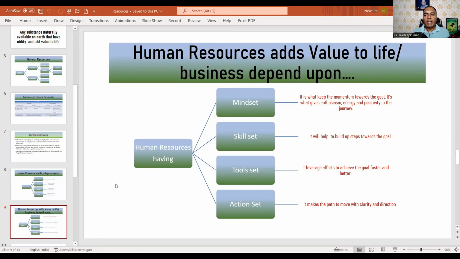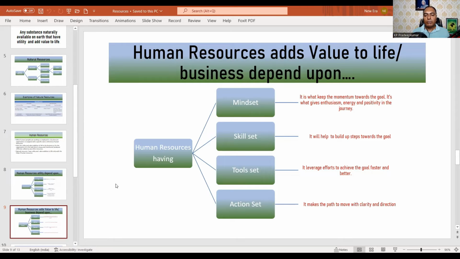If you have the right kind of mindset, that value addition or usefulness will happen, and it should have the right kind of skill set. That will help build up steps towards that goal. It has the skill ability to build up steps towards that goal, and it has different tasks to do, so it needs that kind of skill set.